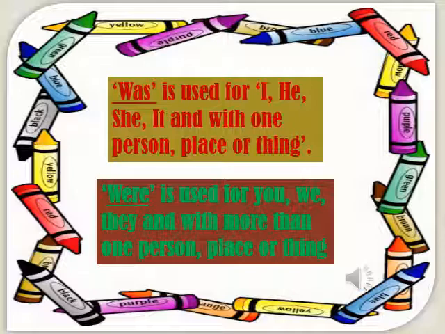Whenever the action happened at that time, we use was and were. This is one of the helping verbs in the past tense.